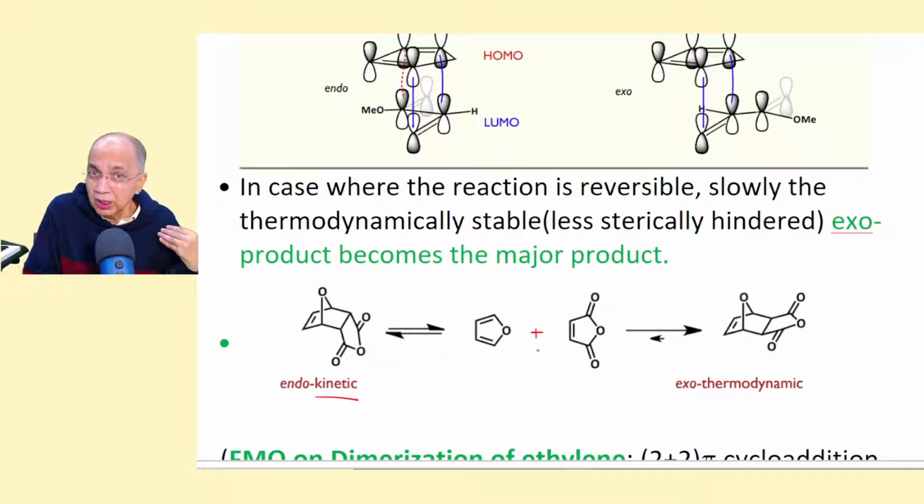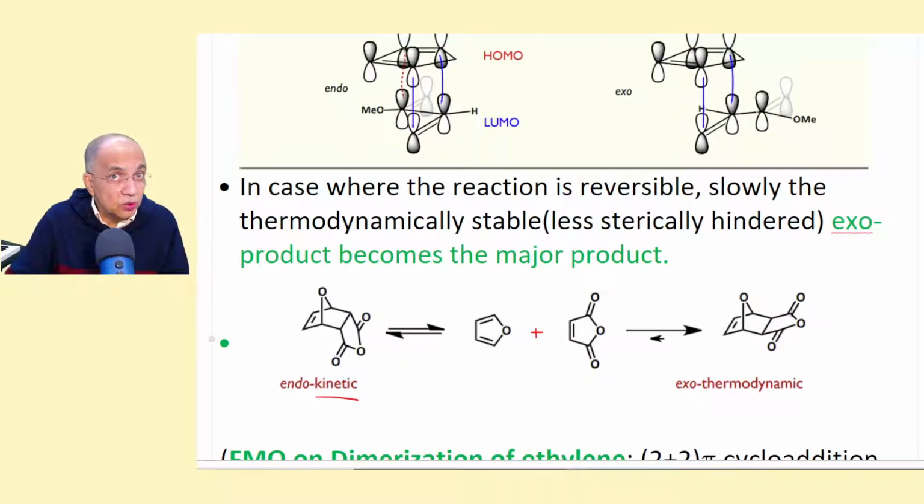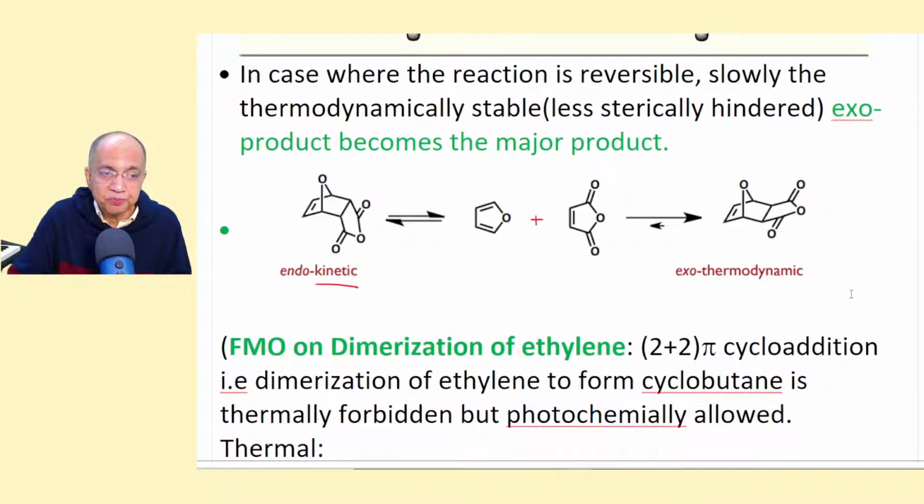But if you sustain the reaction for a longer time, you get exclusively or predominantly the exo product, because it is a less sterically hindered position. Therefore the exo product is sometimes formed under thermodynamic control at a longer time period, particularly in those reactions which are reversible.